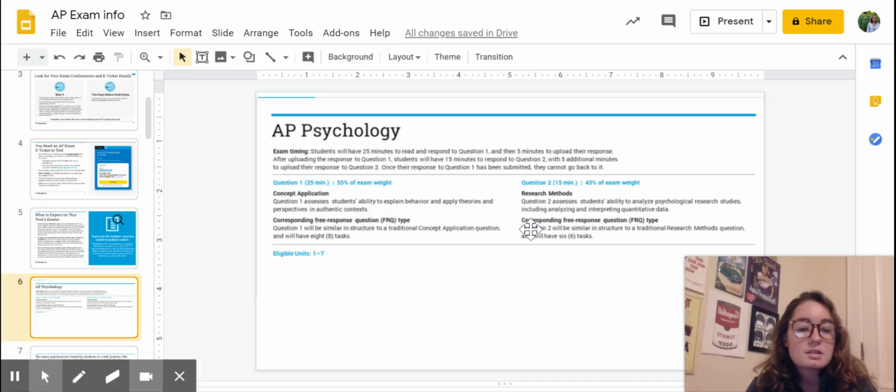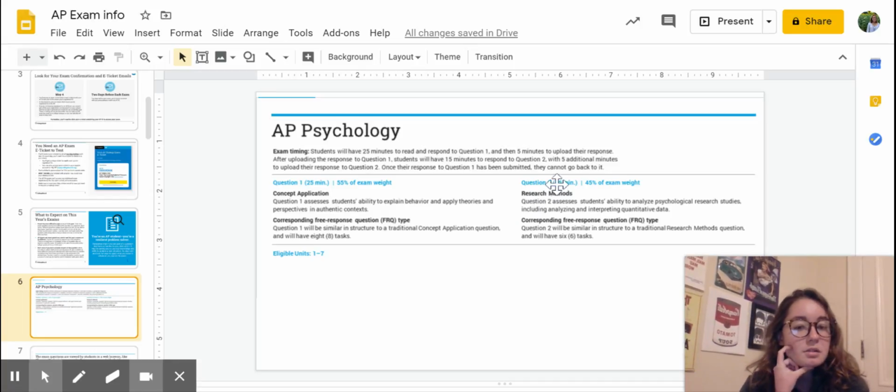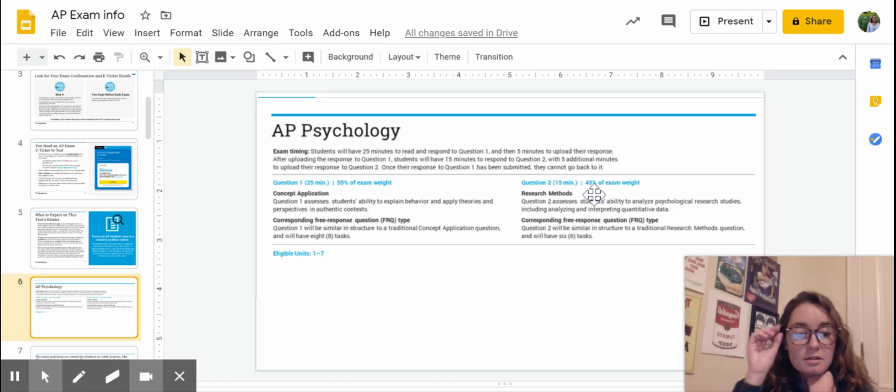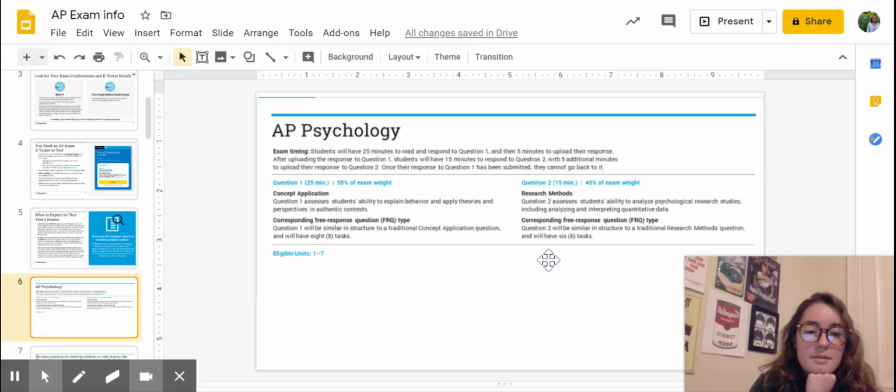Then you get to question 2. Everyone's going to start at the same time. This one's 15 minutes, so the clock will say 20, and once you get to 5, it'll turn red to indicate that it's your 5 minutes to upload. This one is research methods, and it has 6 tasks to do, just like we did on the practice yesterday. So 6 kinds of things that you're asked to do, and the concept application one has 8, just so you're aware.